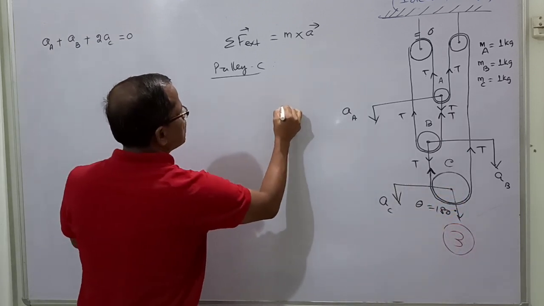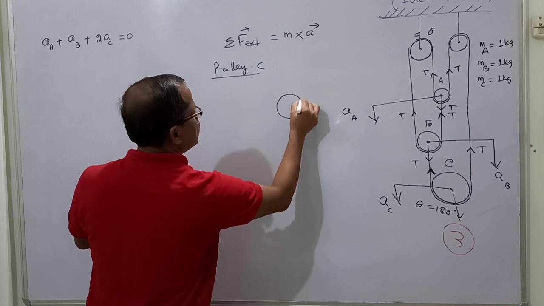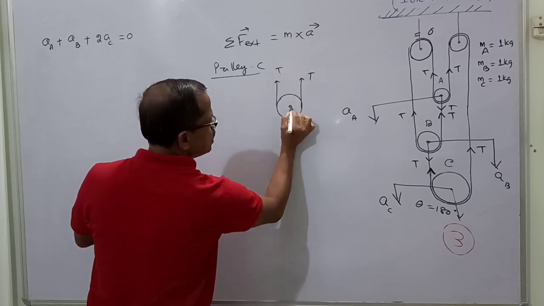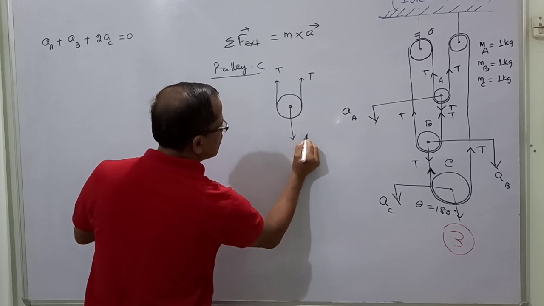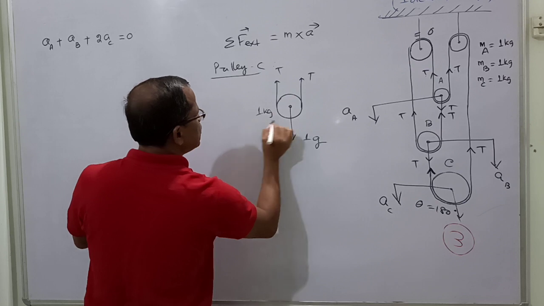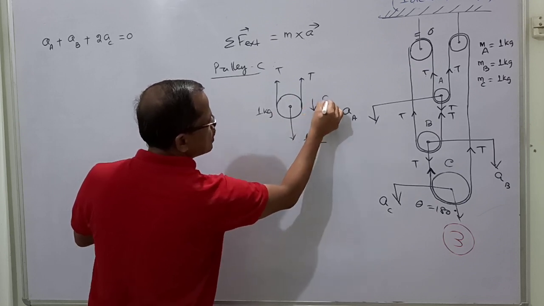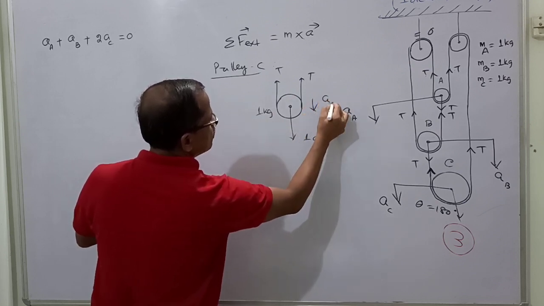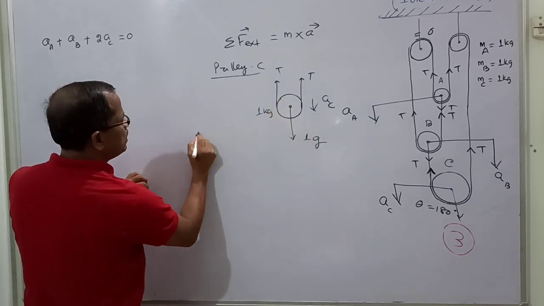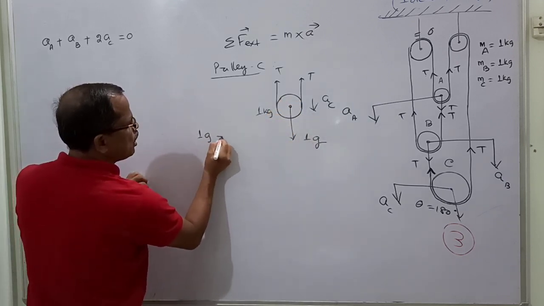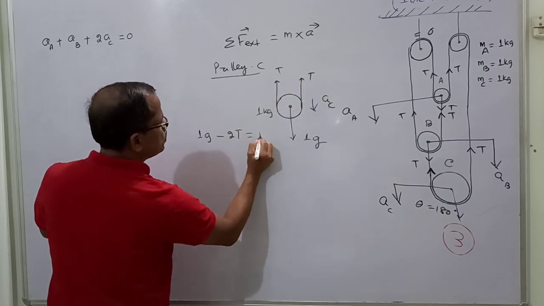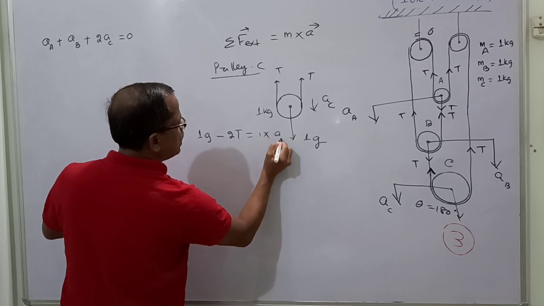Now let us make the diagram so that it will be more clear. This is the tension, this is the tension, the pulley's downward force is mass, 1 kg, into g. The mass of the pulley is 1 kg, it is going down with acceleration AC. So when I write the equation, since it is going down, I will write 1g minus tension 2T is equal to mass 1, acceleration AC.